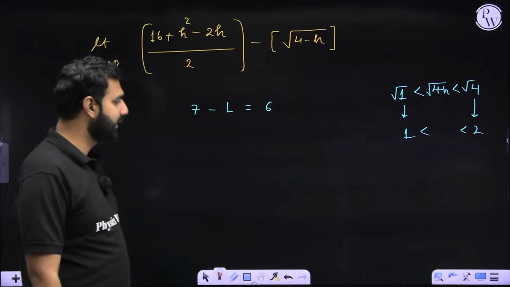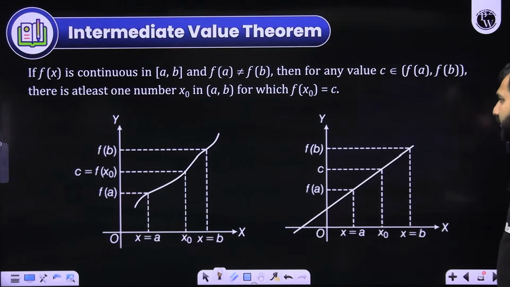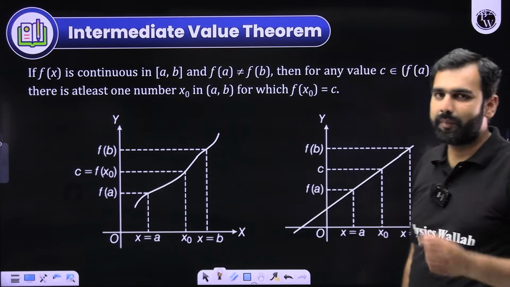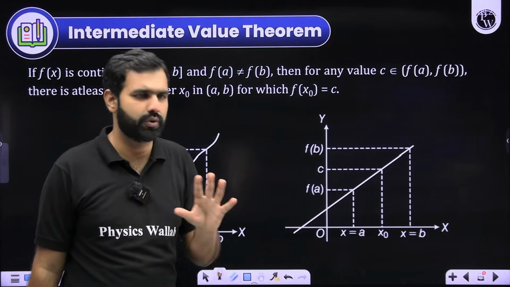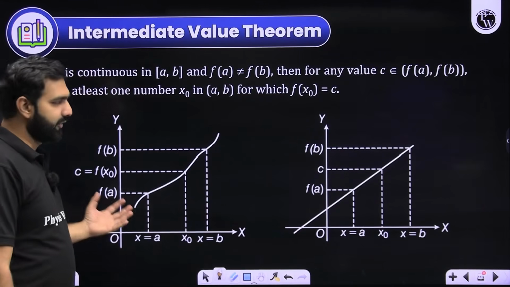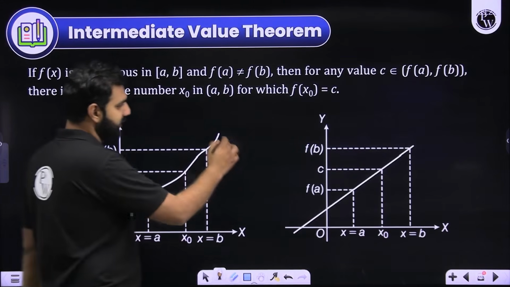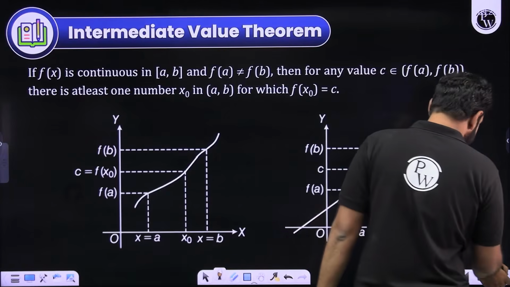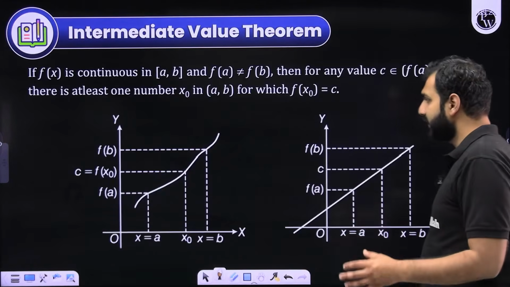Now, once you have gotten clarity on this front, let us move ahead with the next topic, the next funda. What is it? It is the intermediate value theorem. This is a very straightforward theorem, very clear theorem. You need not put much effort in understanding it. There are 3 graphs, let's say. All of them are continuous. Let's say the graph could go like this, the graph could be a straight line like this, or the graph could be a curvature like this. But what you need to understand is that the graph is continuous.